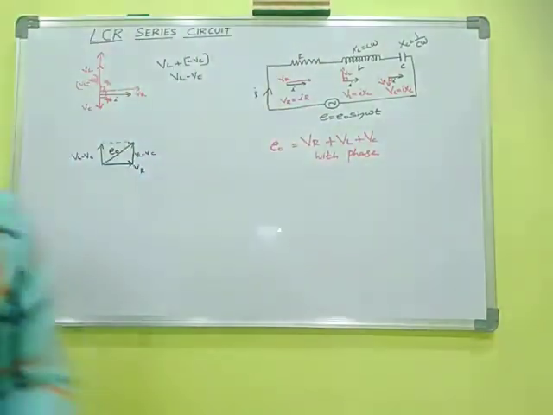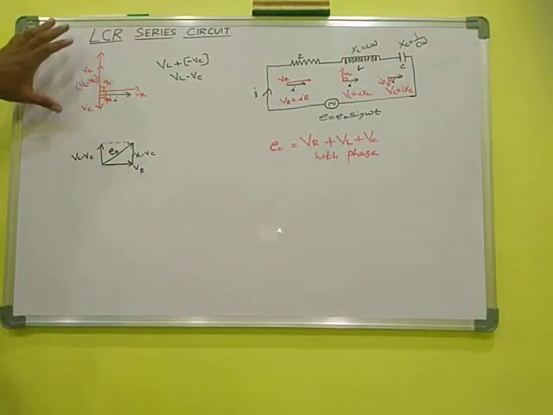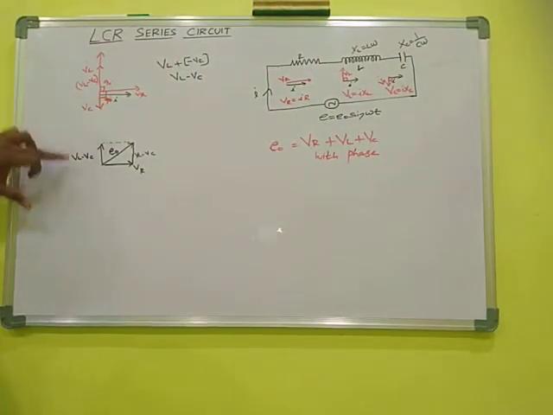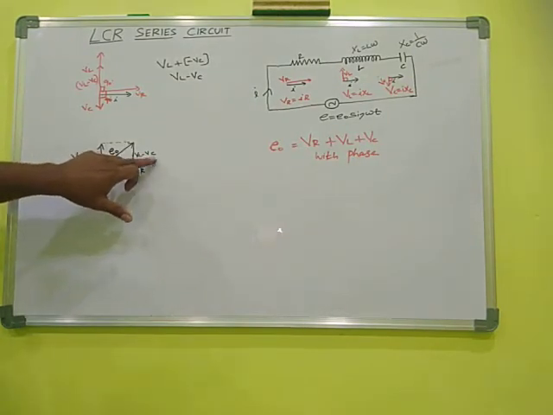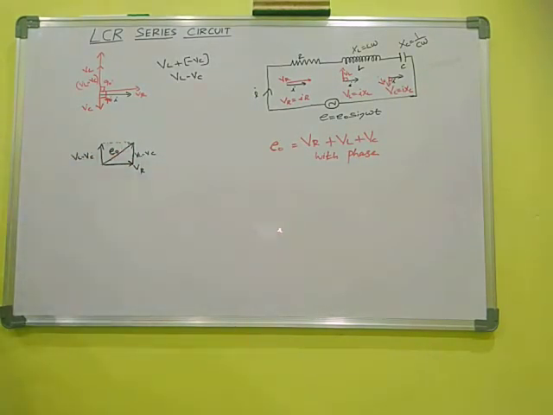This is about VL minus VC, VR, VL minus VC, E naught. Everything we find. Okay. Then the next is what?